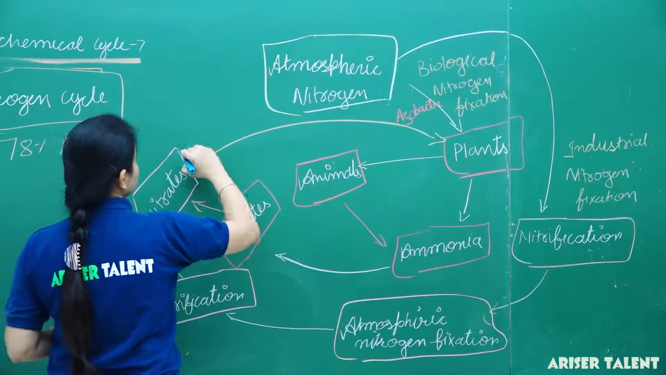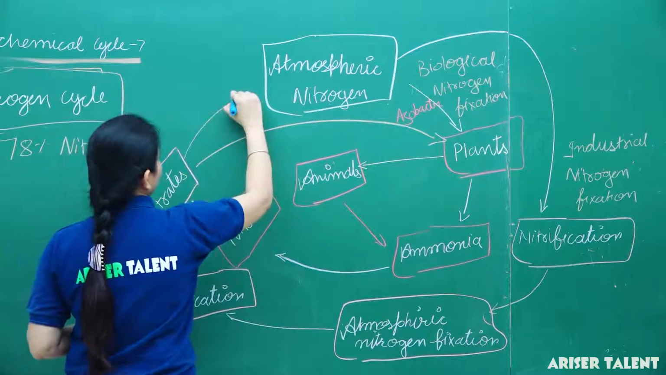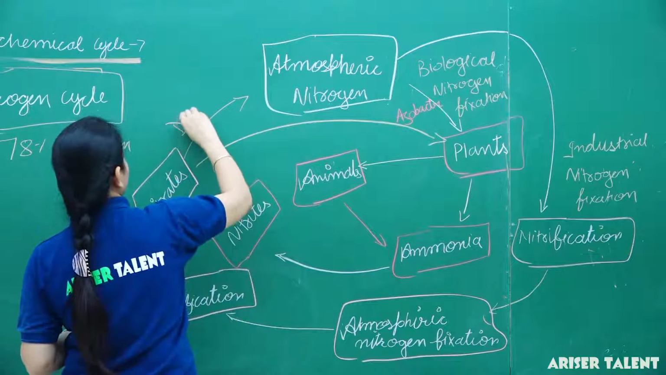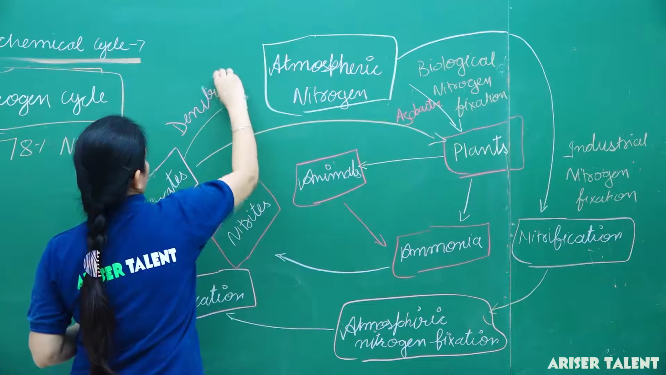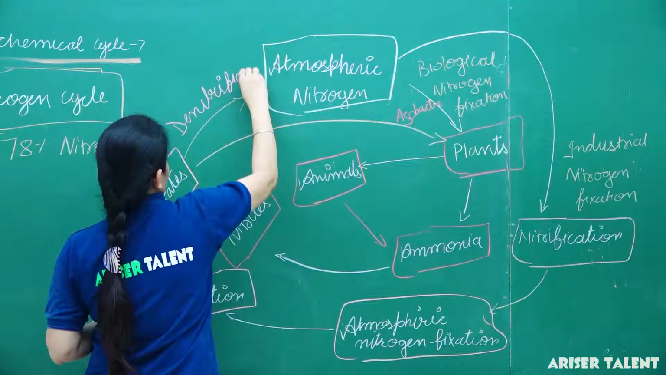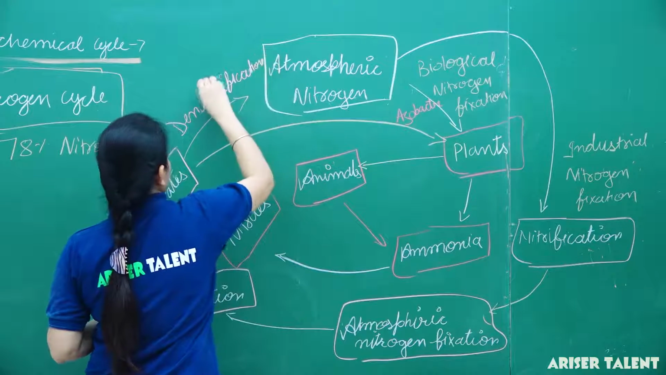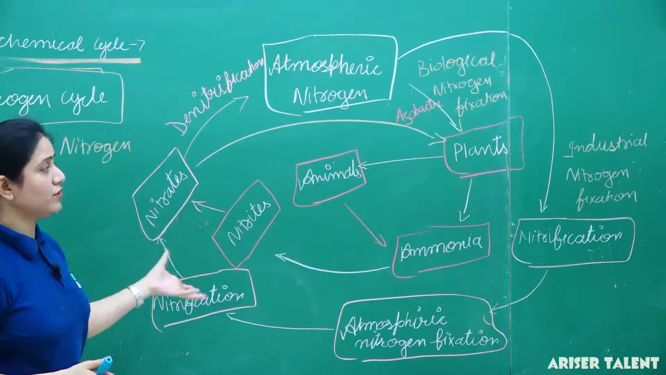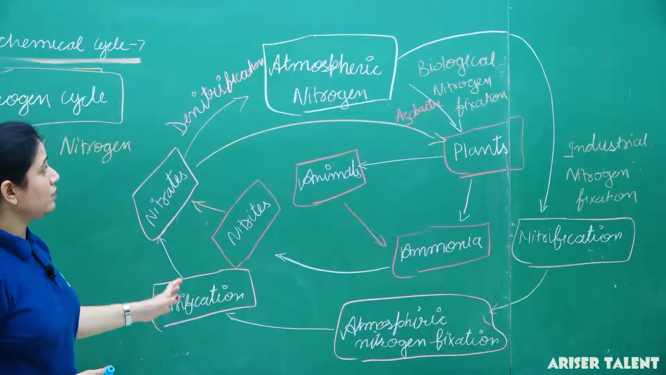And thus the denitrification of nitrate is done, and then again nitrogen is released into the atmosphere by certain bacteria or fungi. So this process is known as denitrification. So this is the cycle of how the level of nitrogen is maintained in the atmosphere.